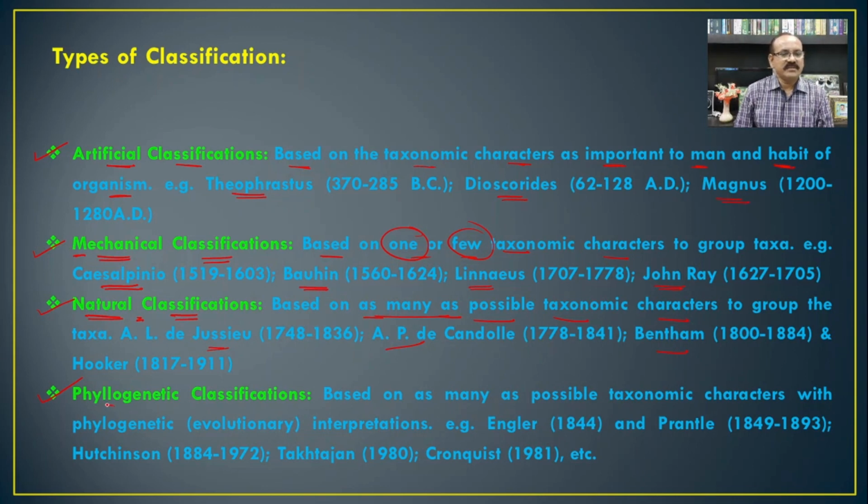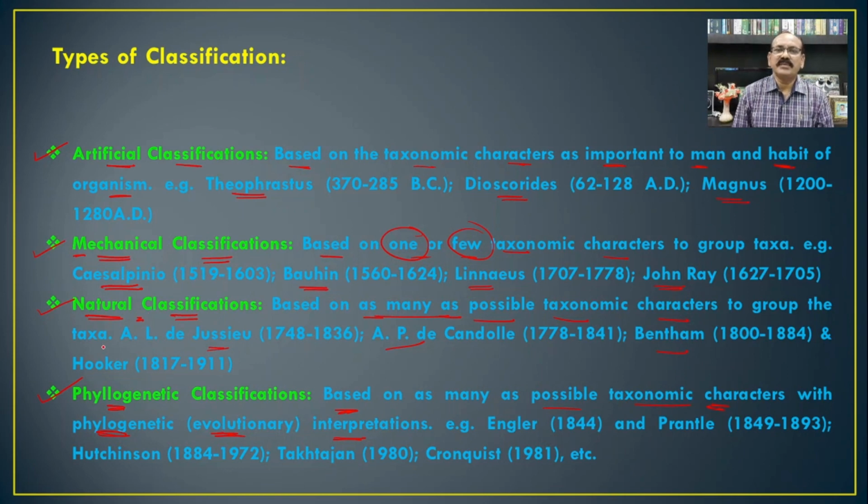And the last one is the phylogenetic type of classification. This type of classification is based upon as many as possible taxonomic characteristics. This is the same as natural classification, but with a phylogenetic or evolutionary interpretation. Means the classifications which are based upon evolutionary or phylogenetic interpretations: which organisms evolved first, which evolved later, and how on the basis of evolution they are interrelated with each other.